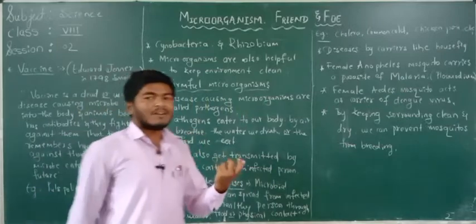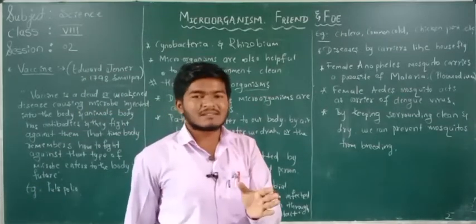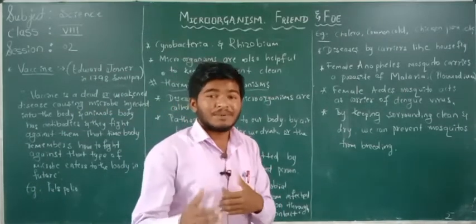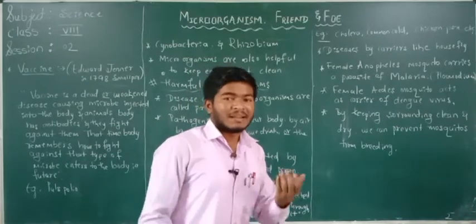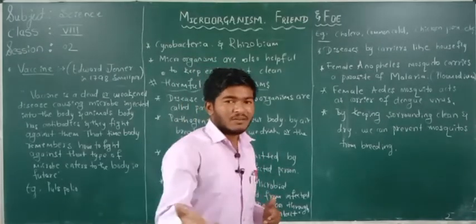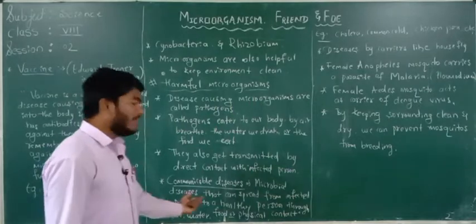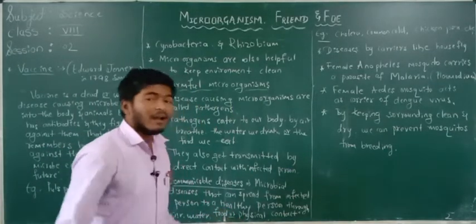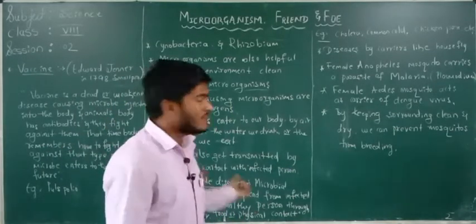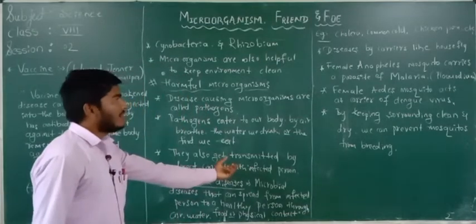So what are communicable diseases here? Communicable diseases are nothing but microbial diseases that can be transmitted by contact with an infected person, or by the air, or by the food, or by the water, or by physical contact. These diseases are called communicable diseases.